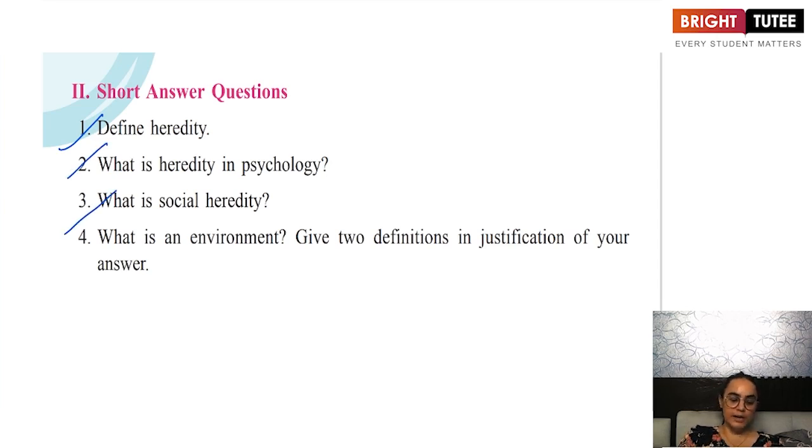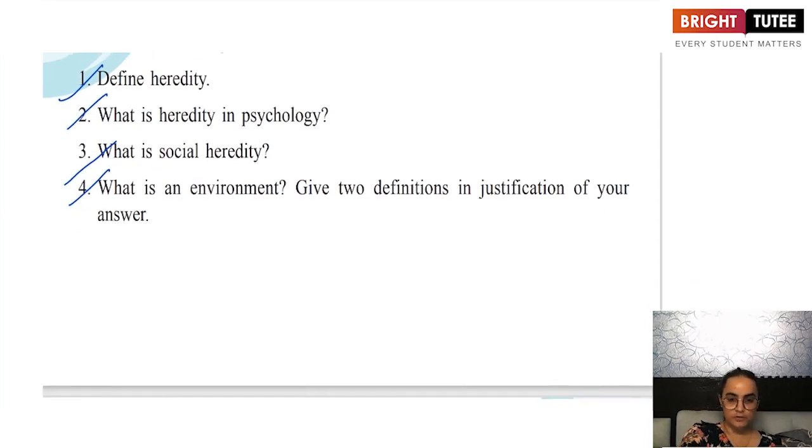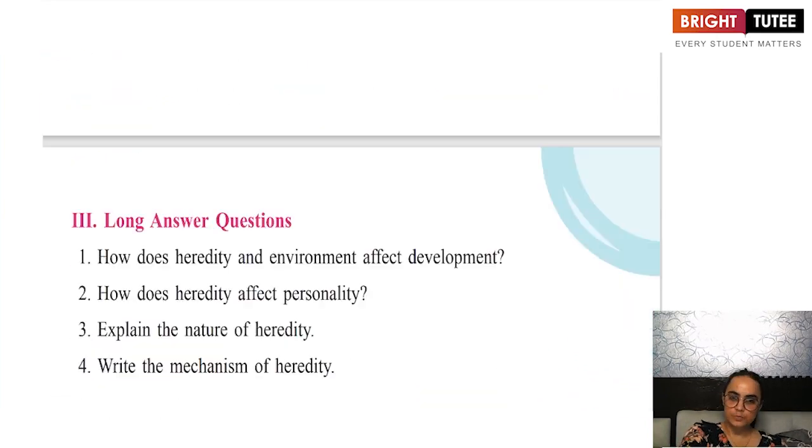What is social heredity? As we have already discussed, social heredity means the etiquette, the laws, the customs, the rituals, the traditions that the child inherits from the parents. What is an environment? And you have to give two definitions. So we have learned the various definitions of environment. You can give any two.